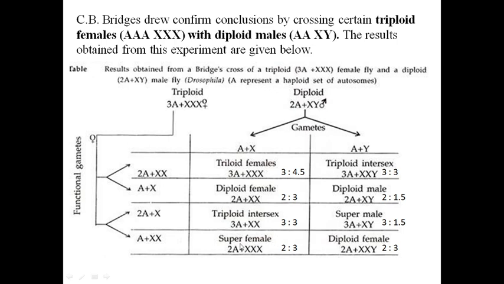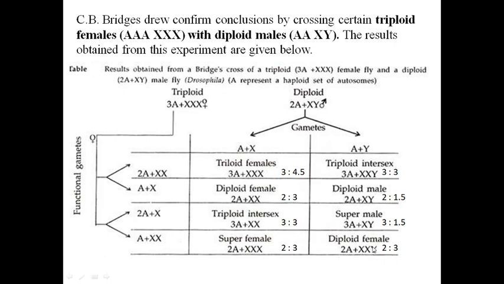Super female means there are 2A and 3X. So it becomes 2:4.5. This is wrongly written here as 3; it should be 4.5. 2:4.5. And lastly this diploid female, 2:3.